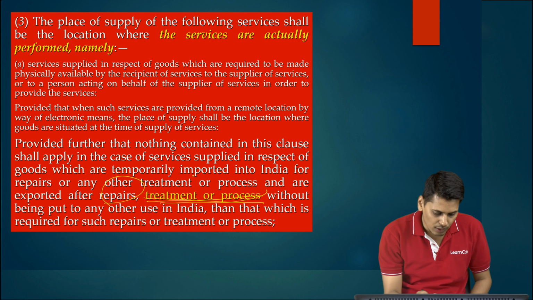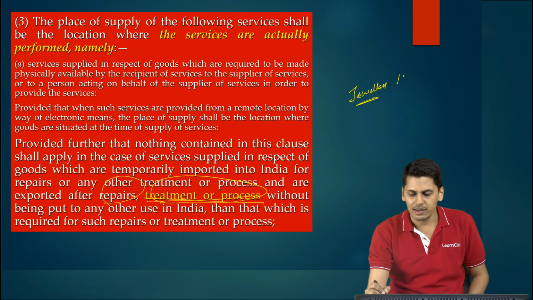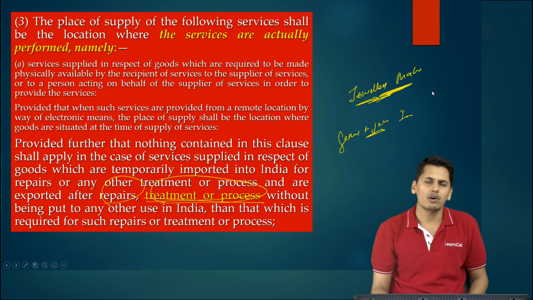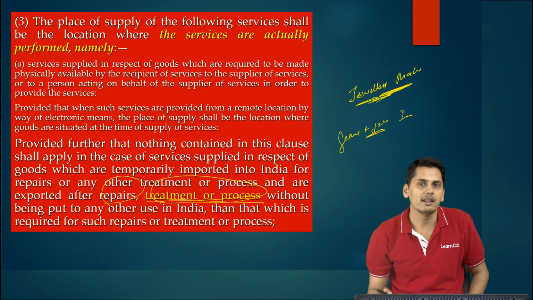Now what is the example of treatment or process? Let's suppose, for jewelry making, there are so many craftsmen in India who have their expertise in jewelry making. So now friends, there's the gems and jewelry industry of India. So now you have ornaments coming from outside India only for the craftsmanship of Indian craftsmen.